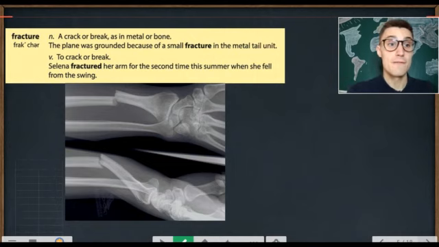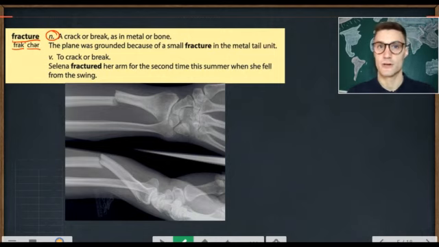Next, it is fracture. Fracture. Now, fracture is the name of a crack or break, as in metal or bone. So metal or bone can have a fracture, a break or a crack. The plane was grounded because of a small fracture in the metal tail unit. So the plane had a fracture, so they had to land it.